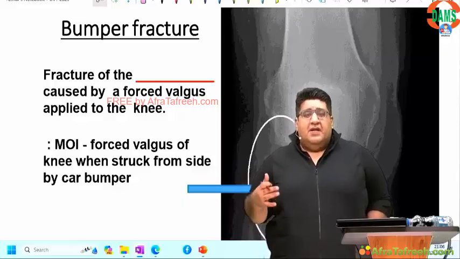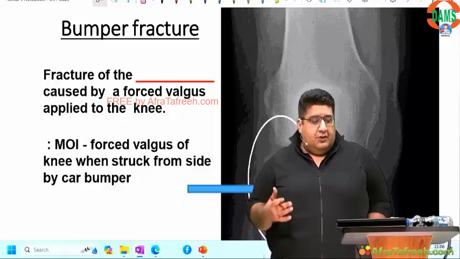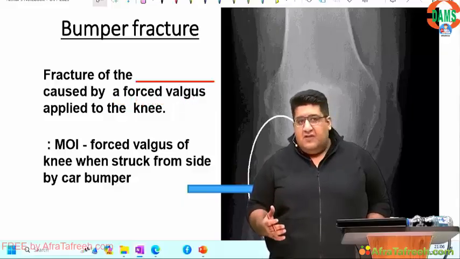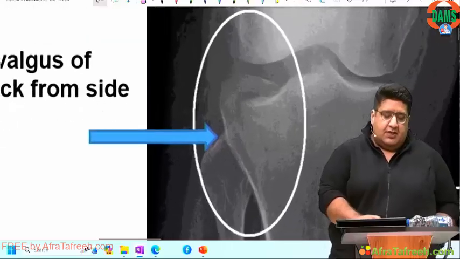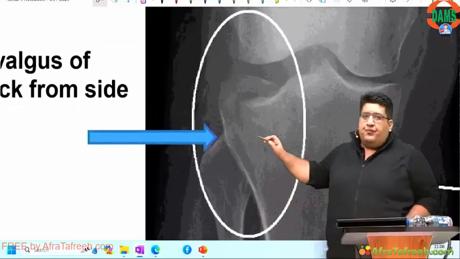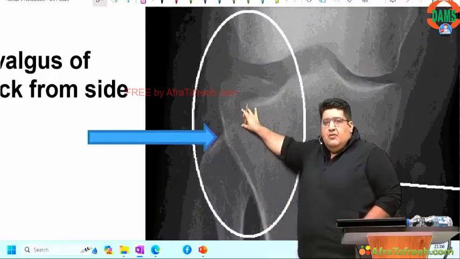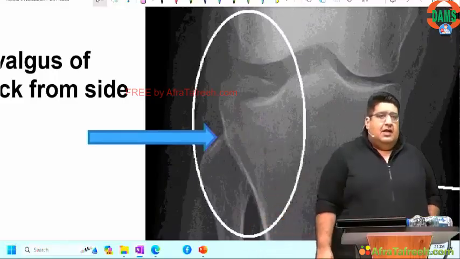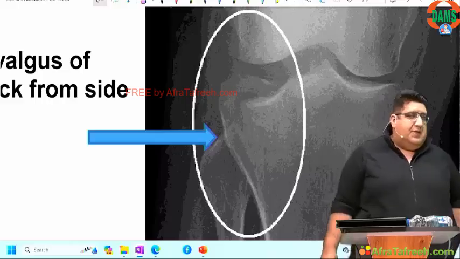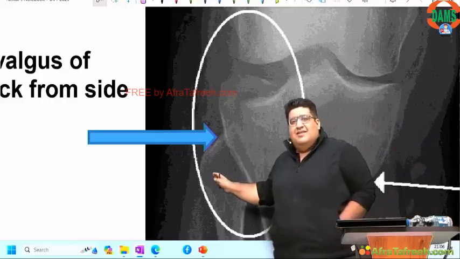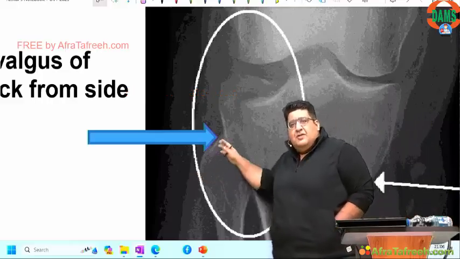So bumper fracture is something sustained due to the bumper of a car hitting your knee from the outer side, meaning the lateral side. Just take a look, you will see a fracture of the lateral tibial condyle. Did you see? Sir, how do we know it is lateral? Beta, the fibula is lateral, so it is the lateral tibial condyle.